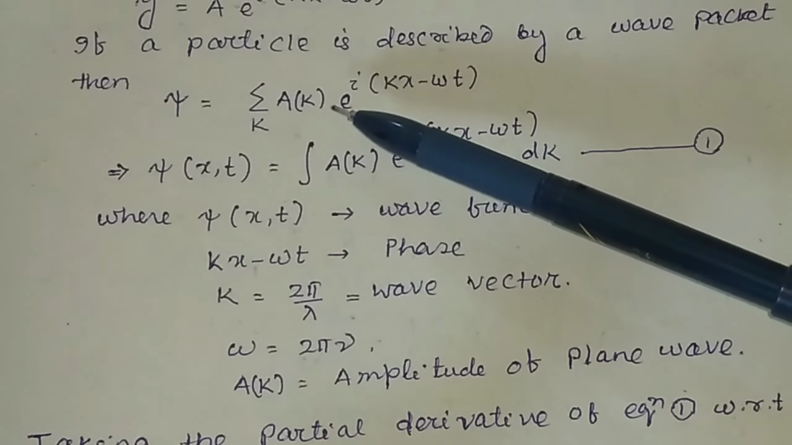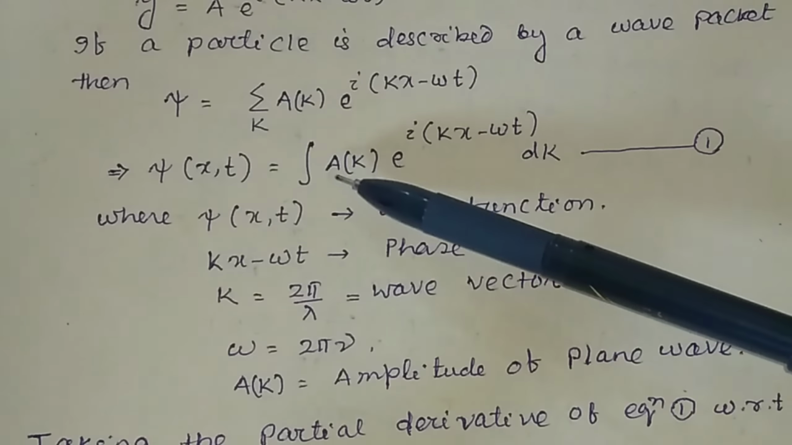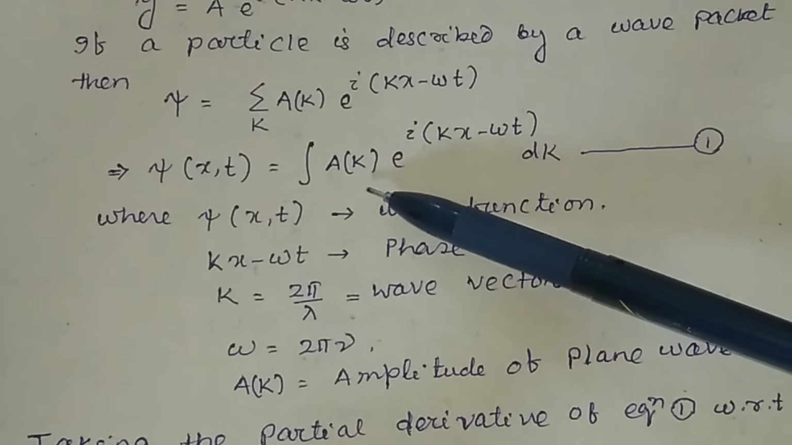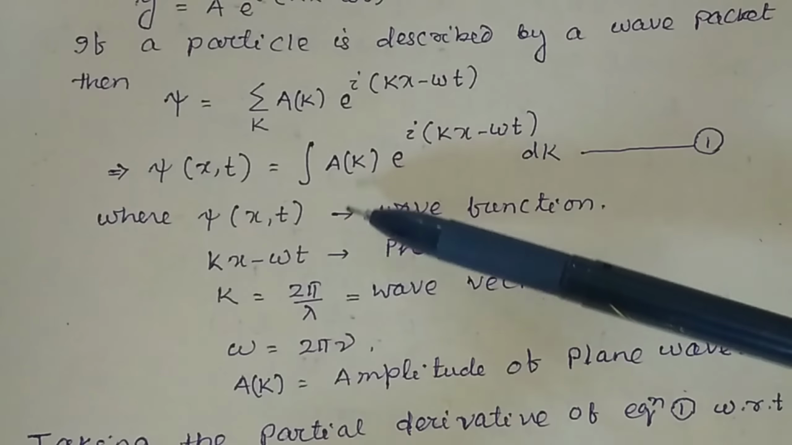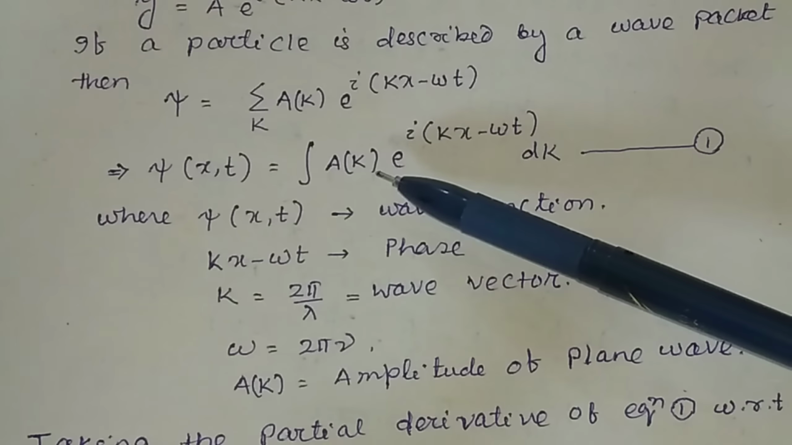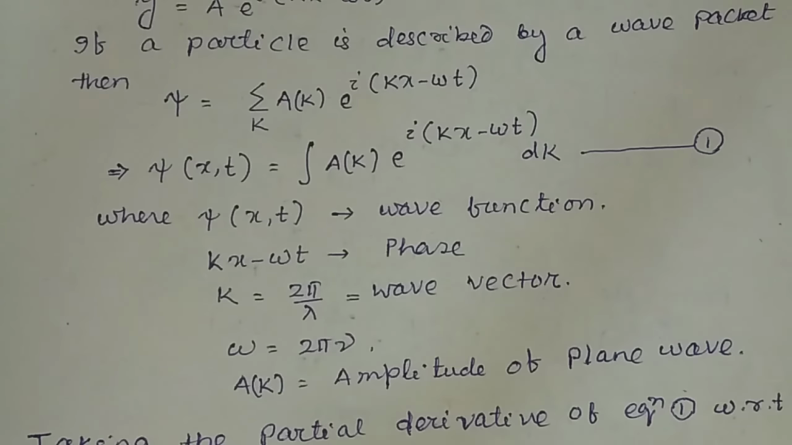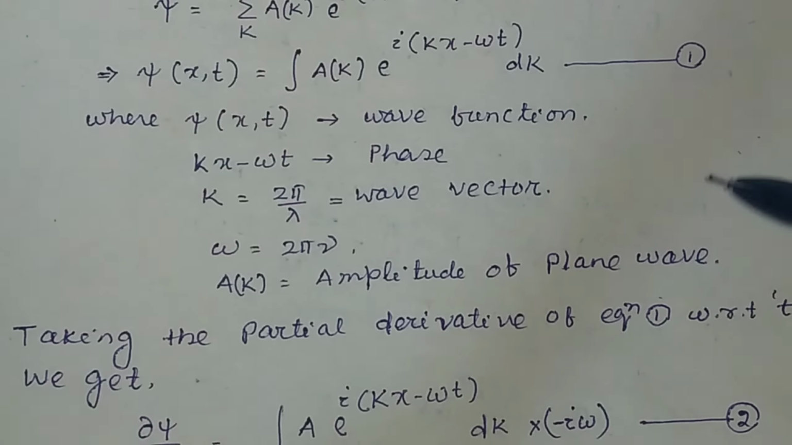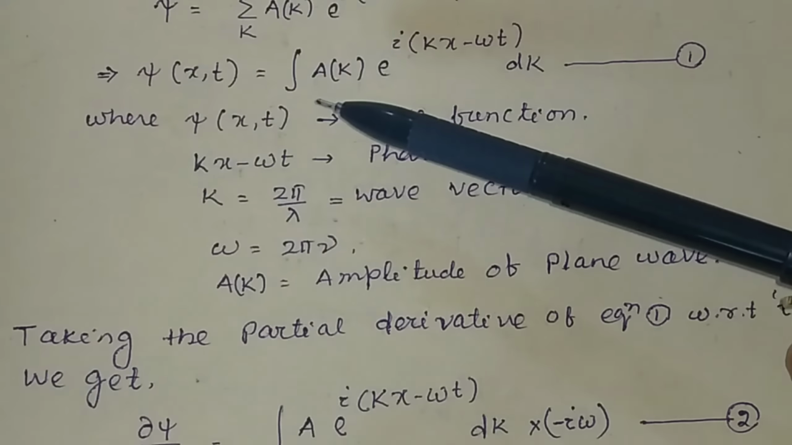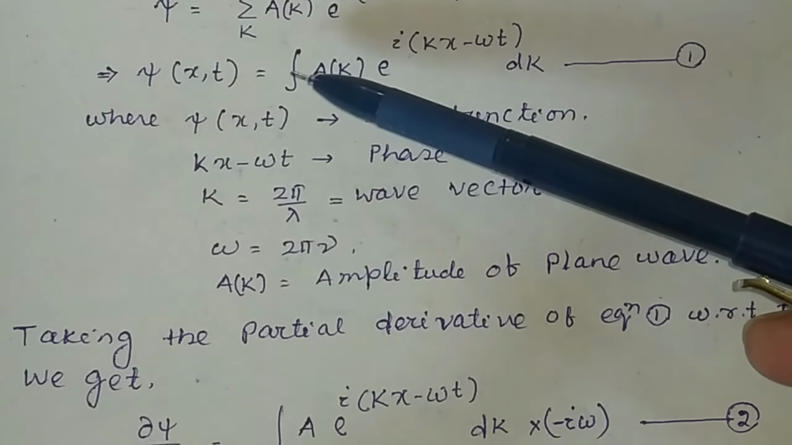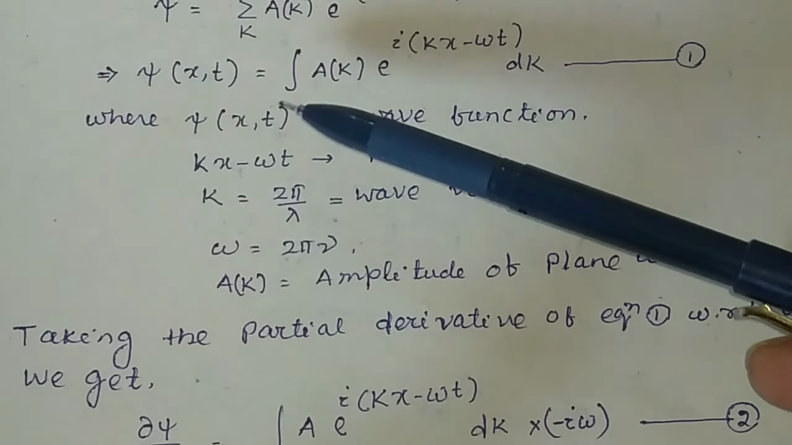Similarly, the amplitude is also a function of your wave vector. So I have written A(k) in the whole expression as A. So this equation 1 is the equation for the wave function for the wave packet.